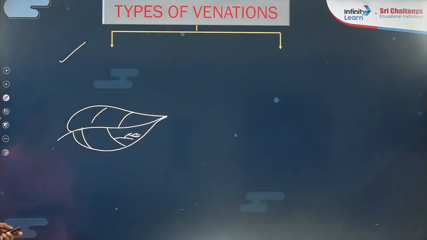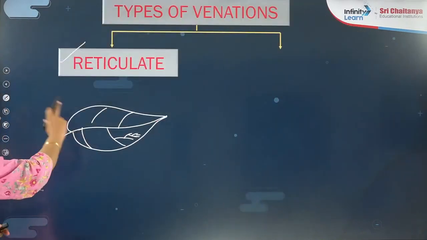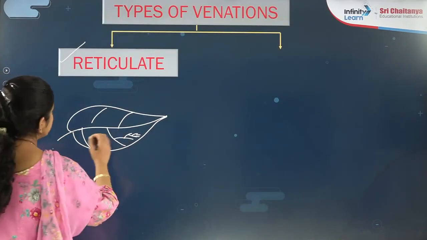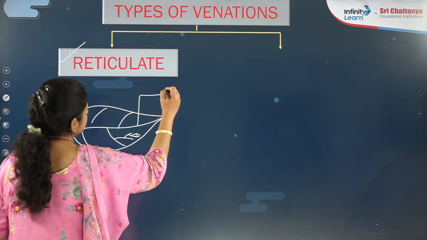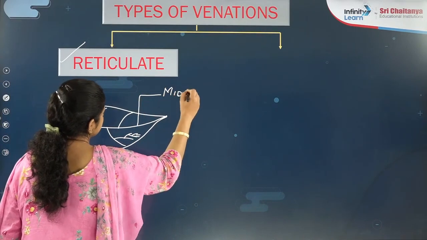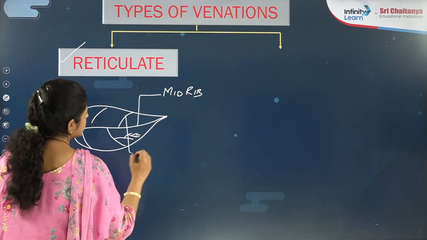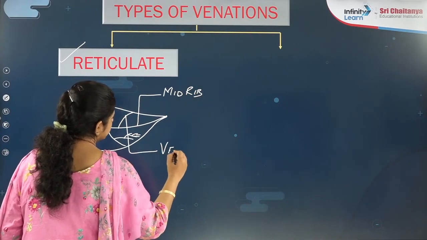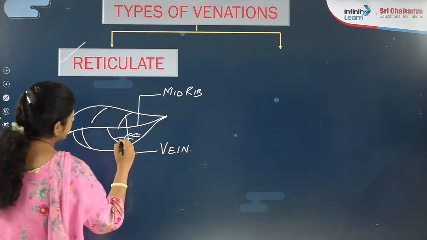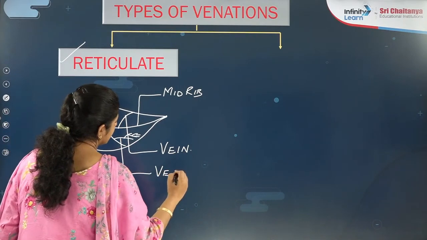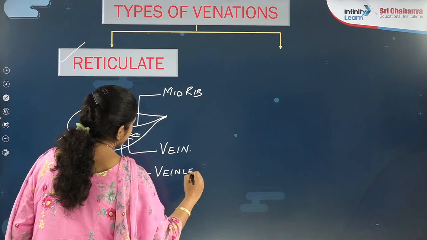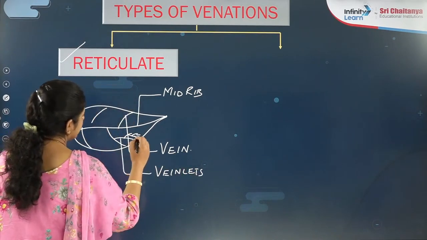Now coming back to the venations, this venation I said, reticulate venation. Let me say the point once again here. The main vein you call as midrib, and its branch you call as a vein, and then it is divided into veinlets, then further it is divided into what thing?